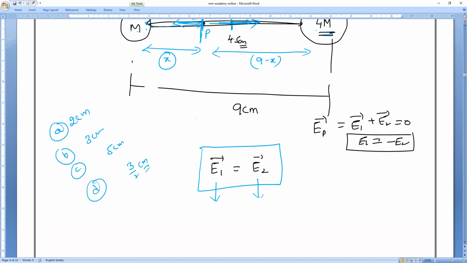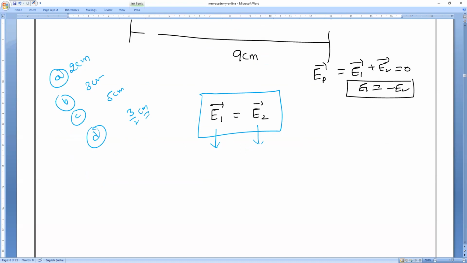You solve this question, you will get it. Let me finish it. Why do we need to waste time? So if I take E1 equals GM divided by x square, because the distance is x, and the next one is G4M divided by (9 minus x) whole square. Will you all agree with me?